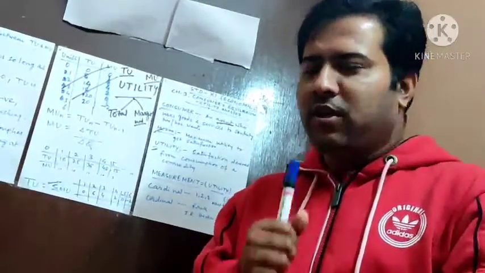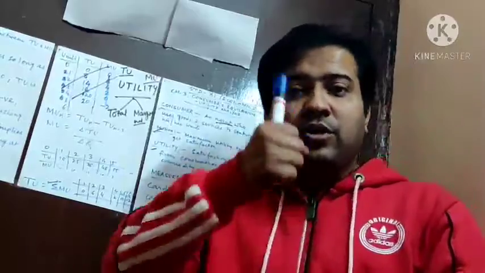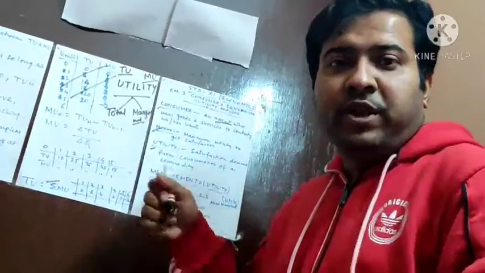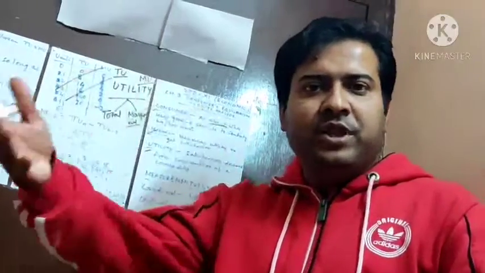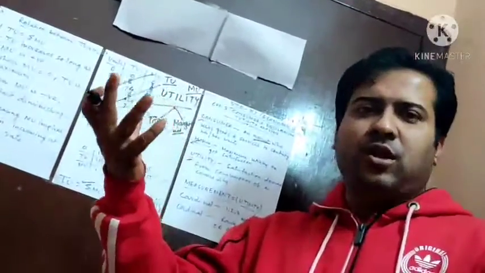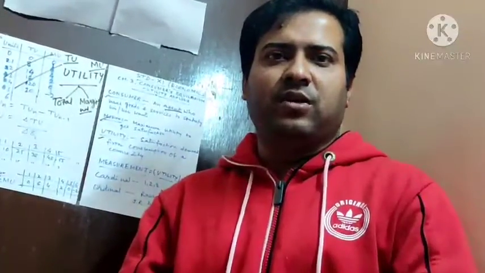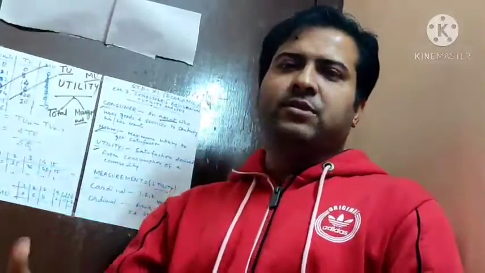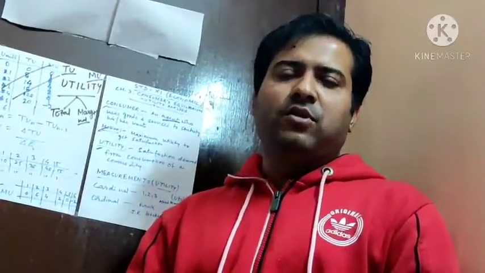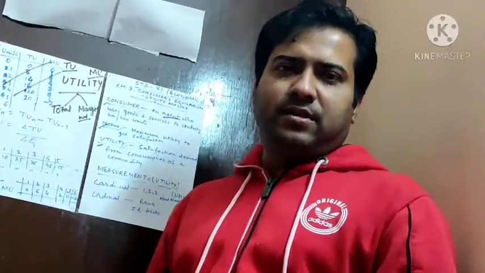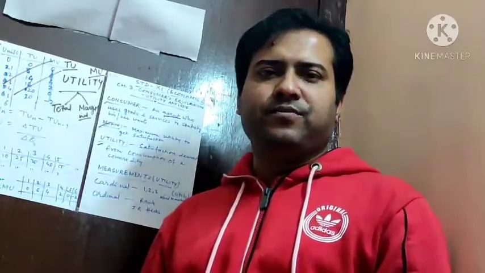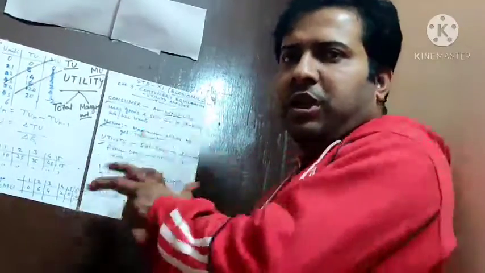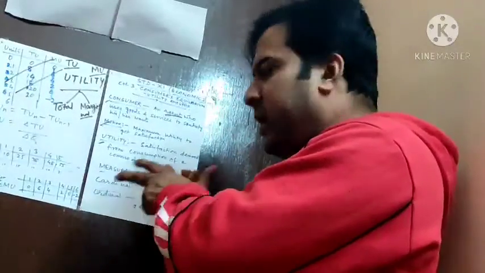Because of this, he has also given a unit to measure utility. As there are units to measure various other things, such as when we purchase a solid item like rice, we measure in what? What is the unit of measurement? That is kilogram. When we purchase a liquid, such as milk, how do we measure? We measure in liters. So in the same way, utility is also measured, and the unit is utils. U-T-I-L-S, utils. If you want, you can note it down. So utility is also measured in the cardinal way as utils.